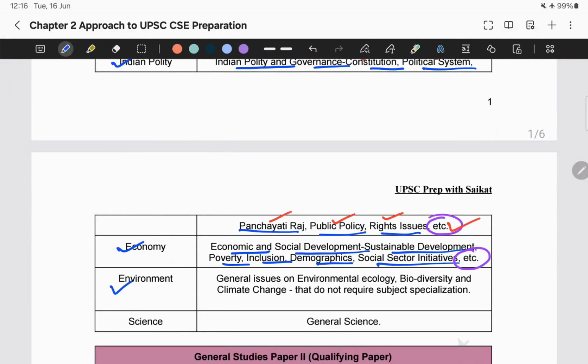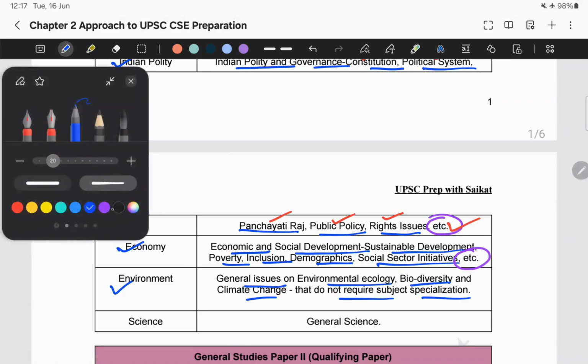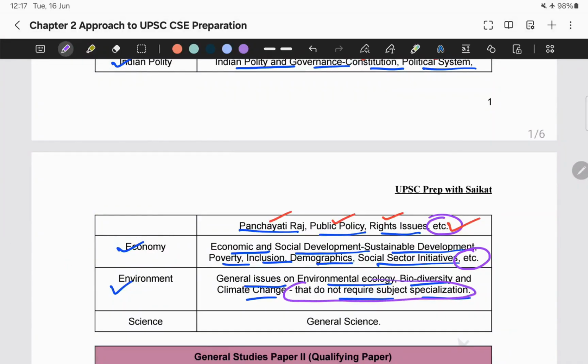Now let's move on to the next topic called environment. So what are the topics that they have mentioned over here? General issues on environmental ecology, biodiversity, and climate change that do not require subject specialization. It's not that you need to do your graduation or masters in environment or any subject related to environment. A person who has done his or her graduation in history can also answer the questions. That's why they have mentioned that it does not require subject specialization.